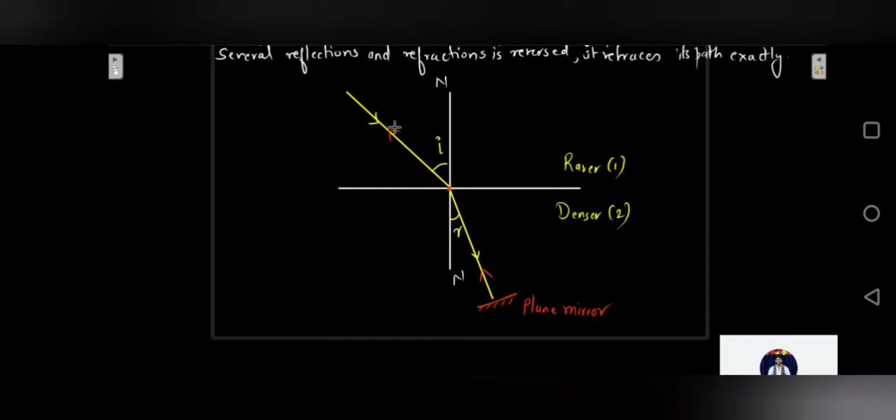From here we can also say that the refractive index of the second medium with respect to the first medium would be the reciprocal of the refractive index of the first medium with respect to the second medium, which can also be written as mu 1,2. Just the notations are different. So the refractive index of the second medium with respect to the first medium becomes the reciprocal of the refractive index of the first medium with respect to the second medium.